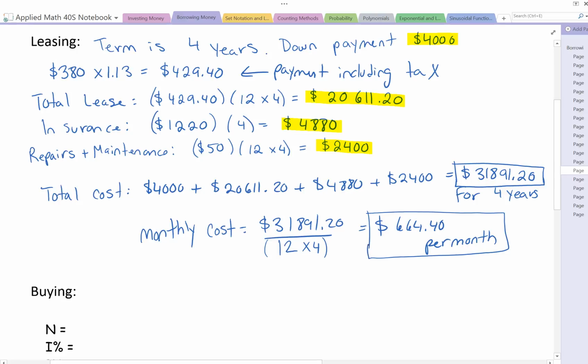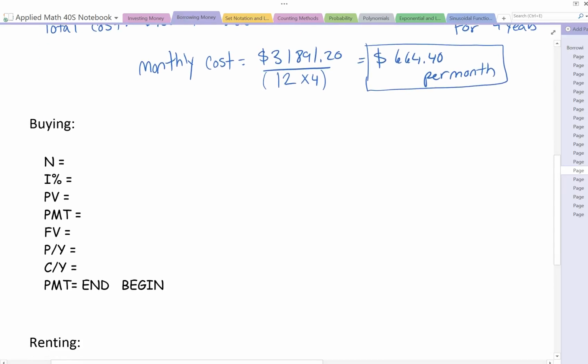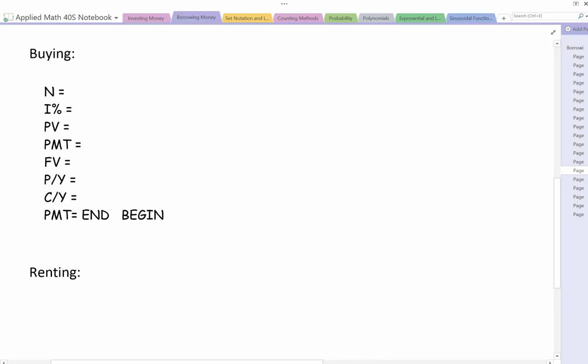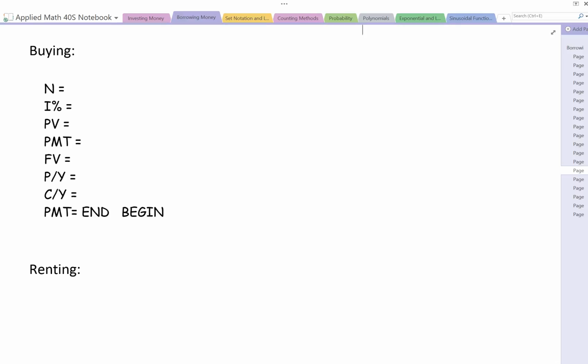Okay, so that's what it's costing per month to lease. Now, let's see what that's going to be if she were to outright buy the vehicle. So if we go back and look, there's no mention of a down payment, so the loan that she's going to require is the $32,800. So we'll put that in for PV,